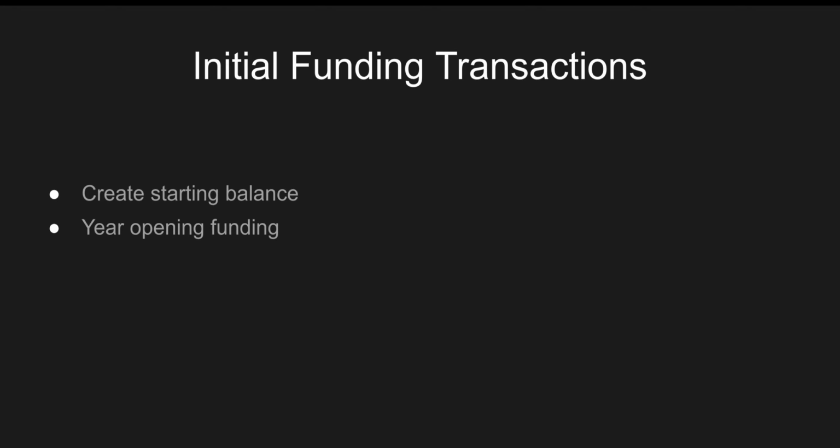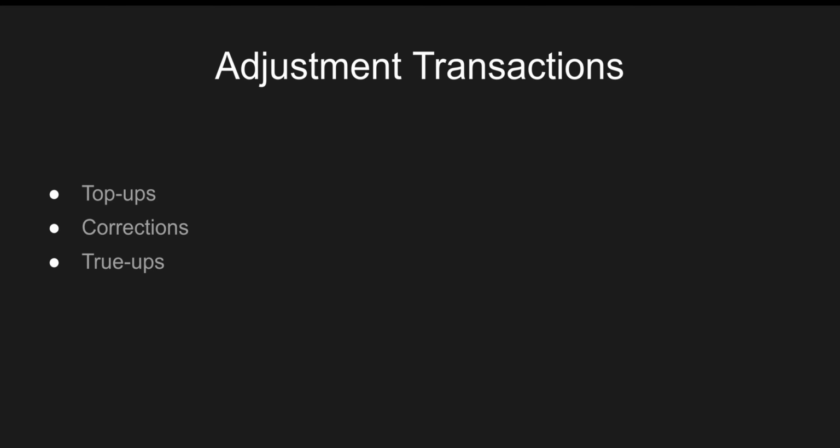Let's talk about the initial funding transaction. At the start of the year, finance loads the opening balances, usually as an initial transaction. For example, if the FY25 empty budget is 50 CR, then the initial transaction will load 50 CR into the funds itself. Let's talk about the adjustment transaction. Mid-year, finance might top up or reduce the funds depending on business conditions. Adjustment transactions handle things like extra festival budgets, cost cuts, or forecast corrections as well.